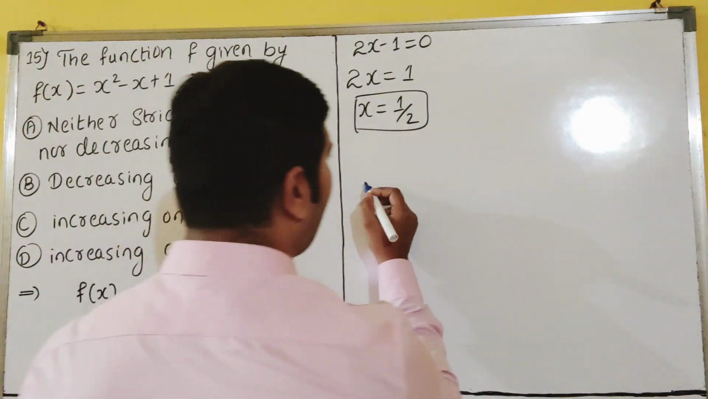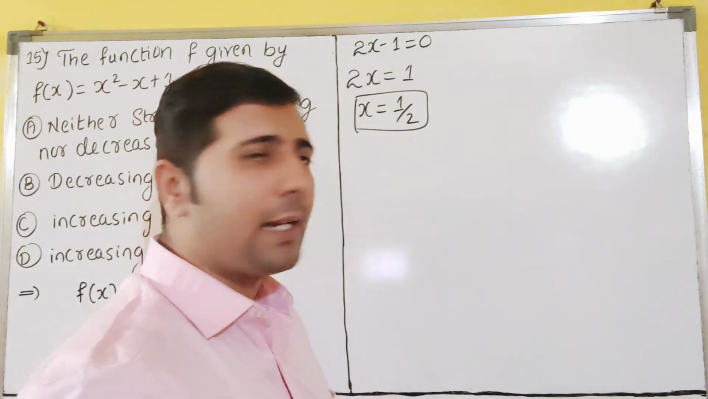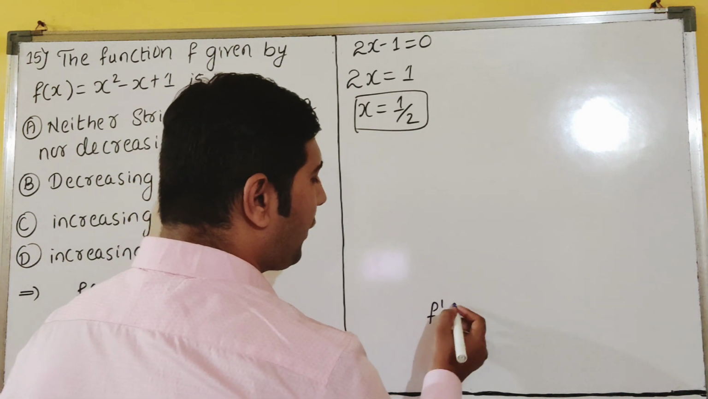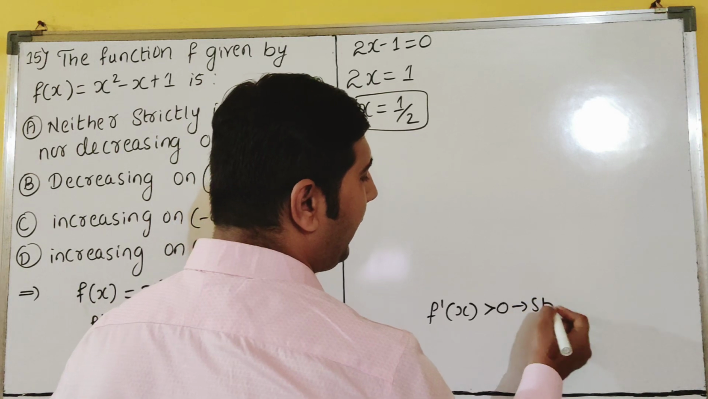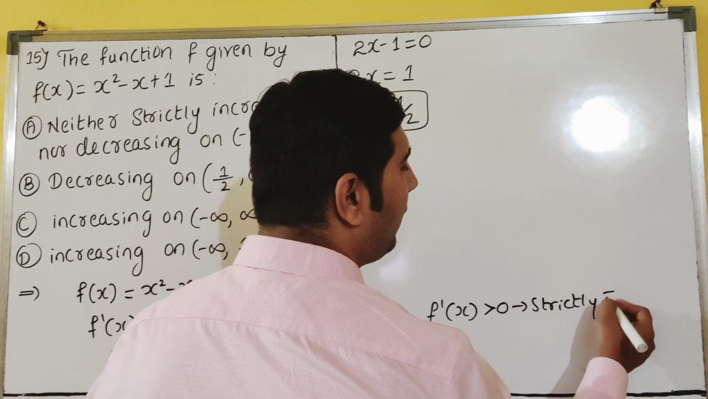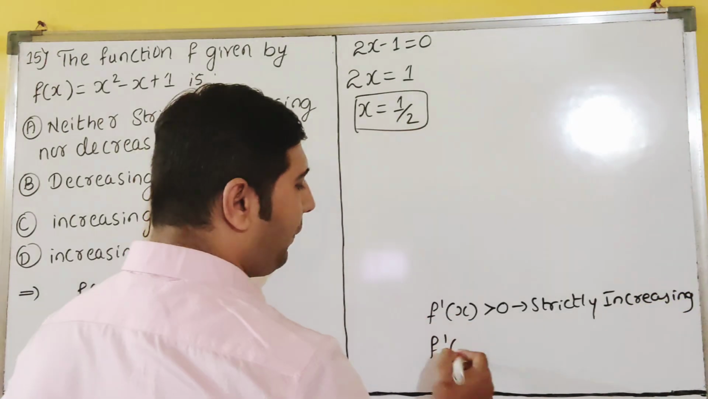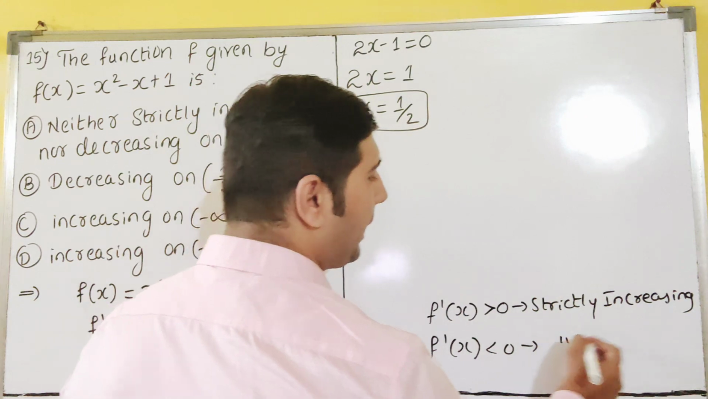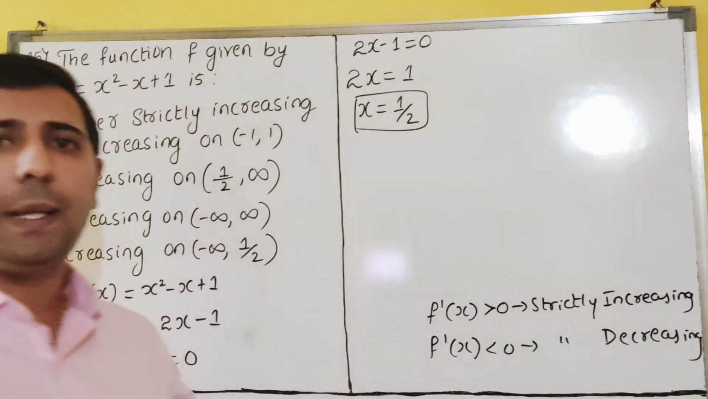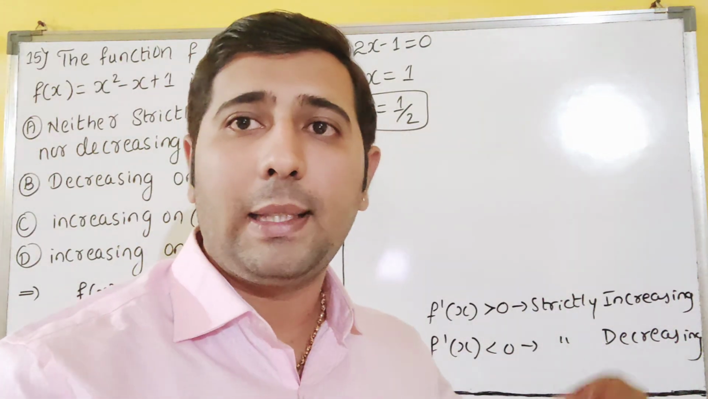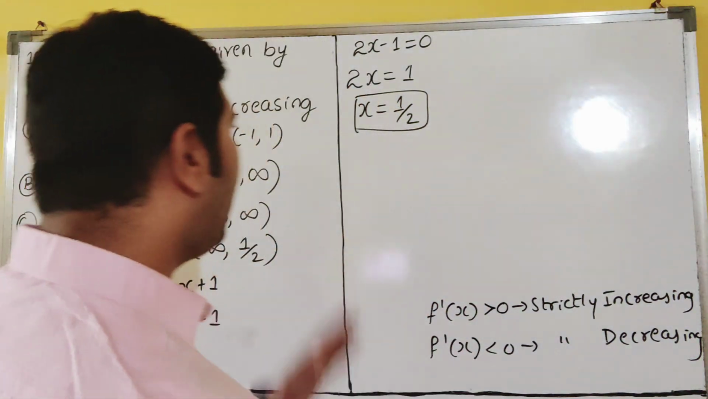So now you have to observe here where the function is increasing and decreasing. In the previous video I had discussed with you: when f dash of x is greater than 0, it is strictly increasing. And if f dash of x is less than 0, it is strictly decreasing, dear students. Keeping this in mind, we have to check whether it is greater than 0 or less than 0, dear students. Clear? So now let us work on this.